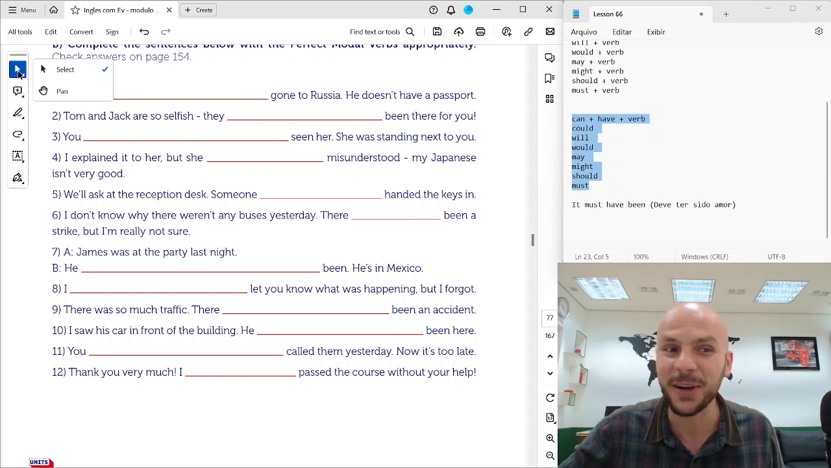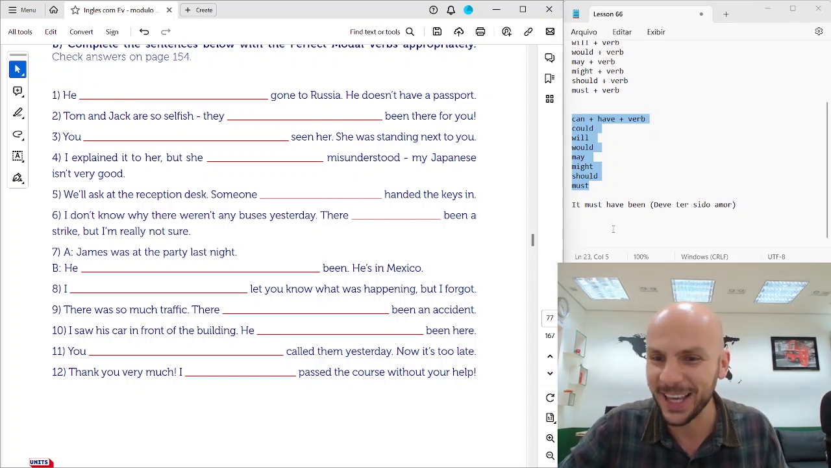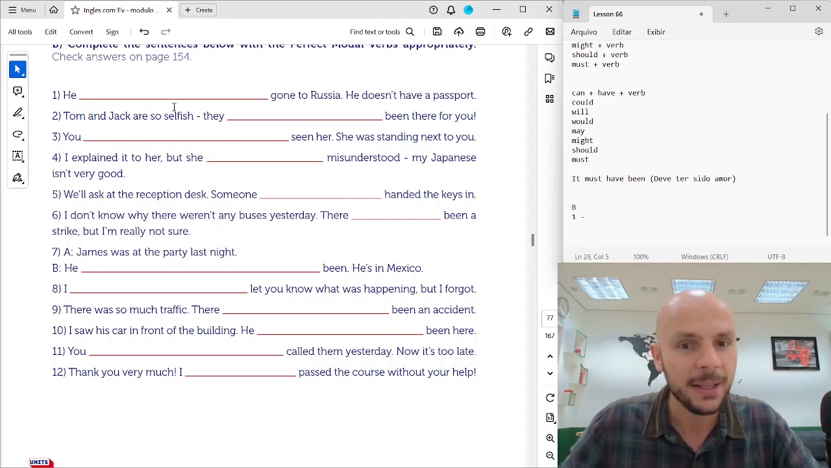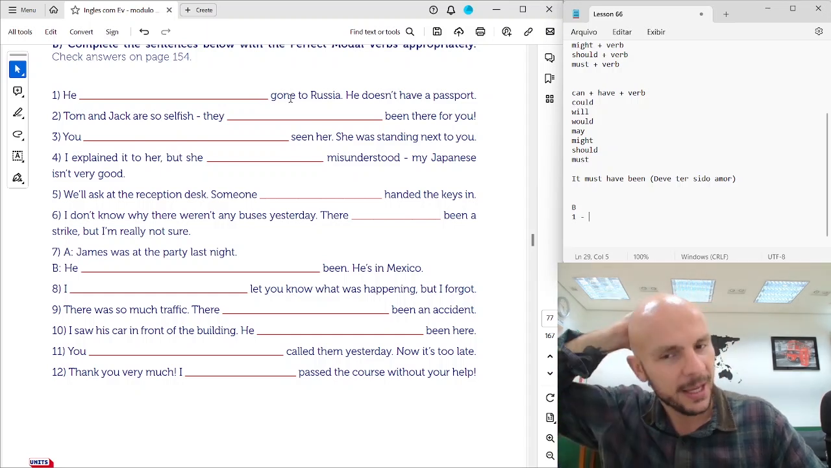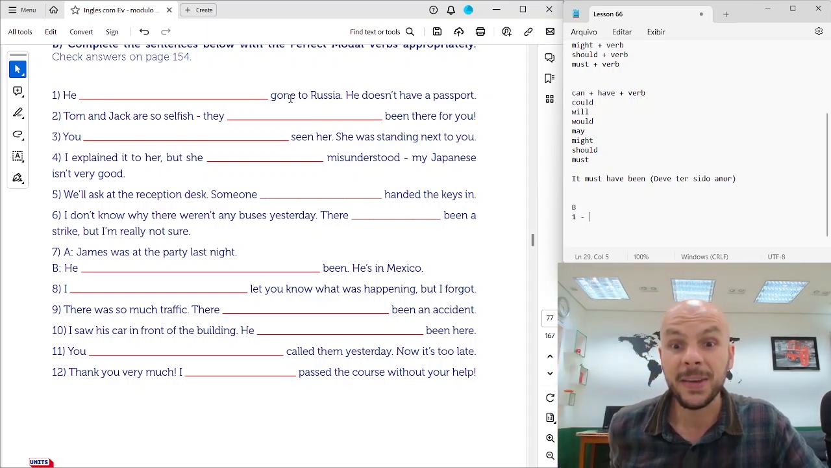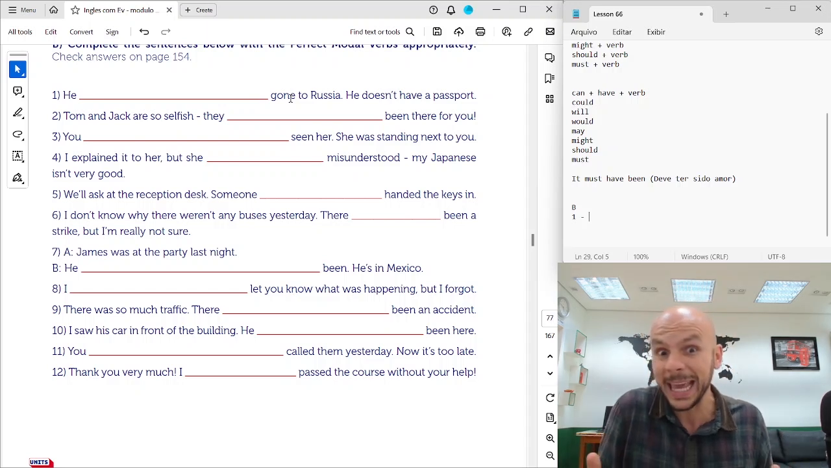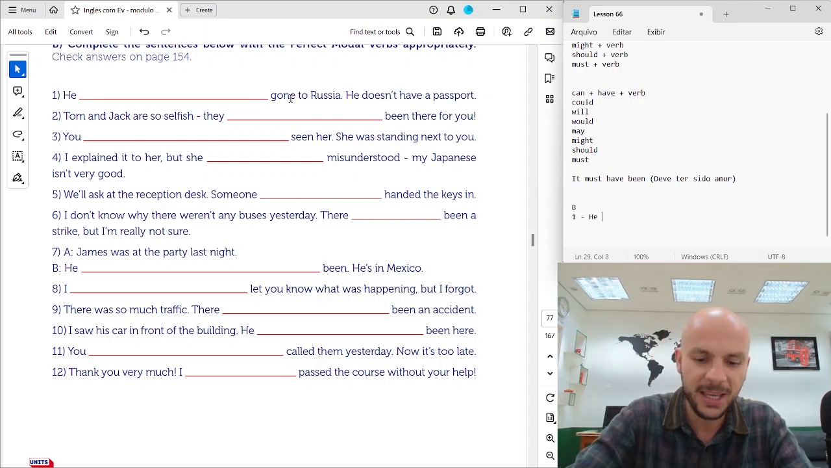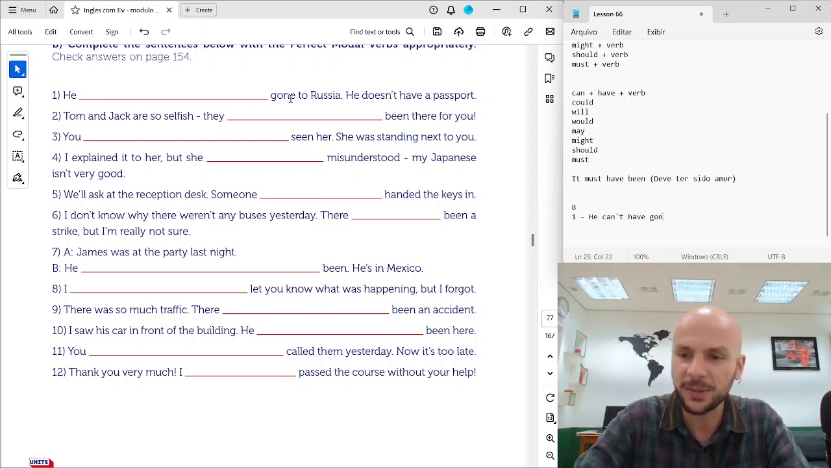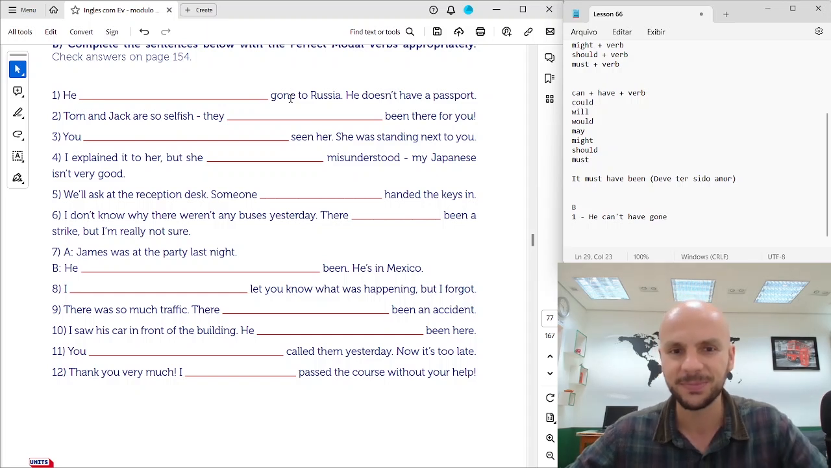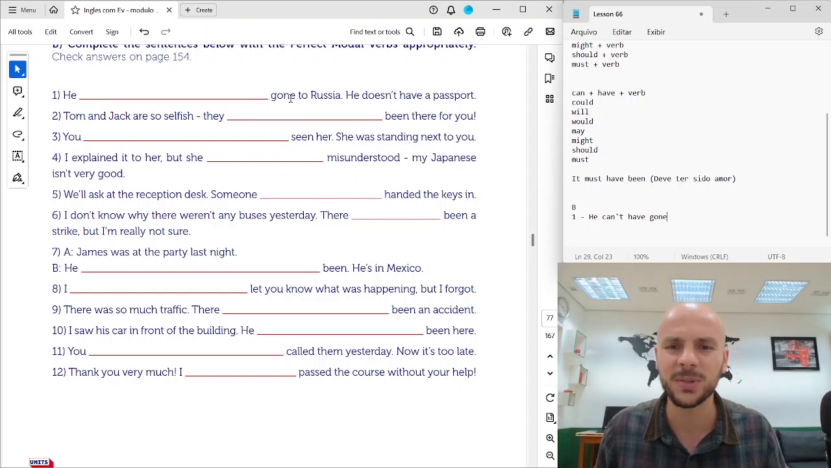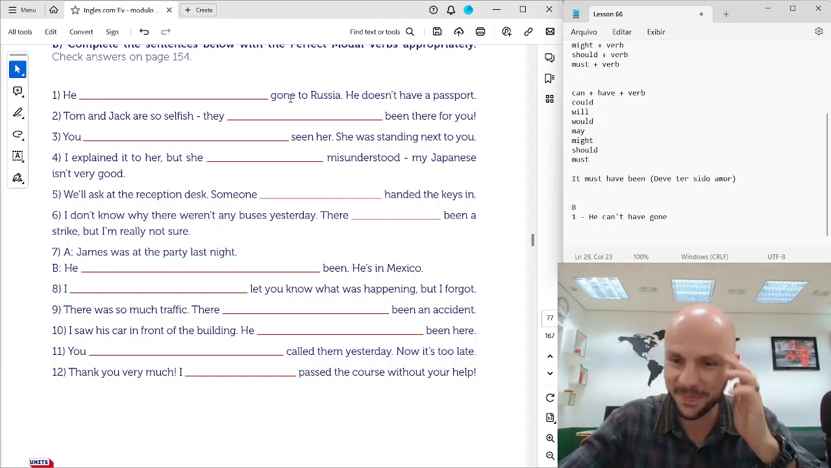Excellent. Now that you have already completed, let's do it together. Letter B, number 1. He gone to Russia. He doesn't have a passport. If he doesn't have a passport, he cannot go to Russia. In the past, he can't have gone. He can't have gone to Russia. Ele não pode ter ido para a Rússia. He doesn't have a passport.